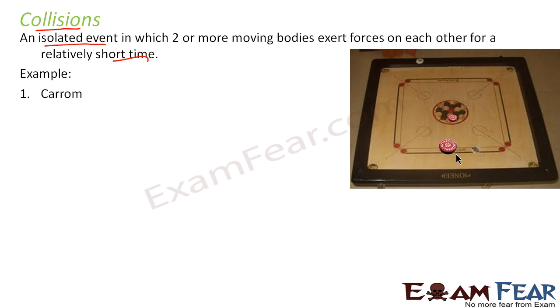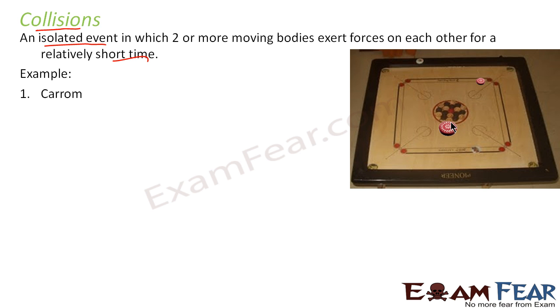In carom, when you strike the striker, it goes straight and hits the carom coin, and then the coin starts moving. So there was a collision between the striker and the coin, and thus the coin started moving. This is called collision.